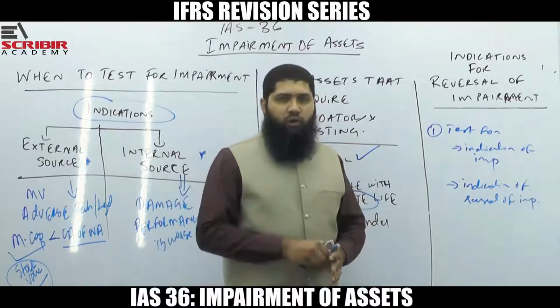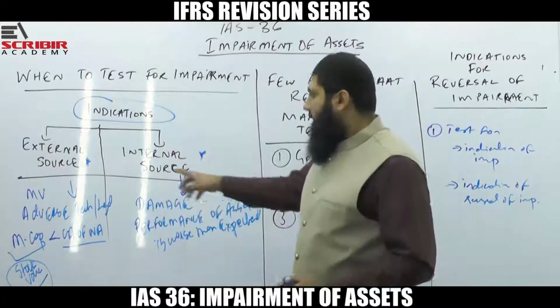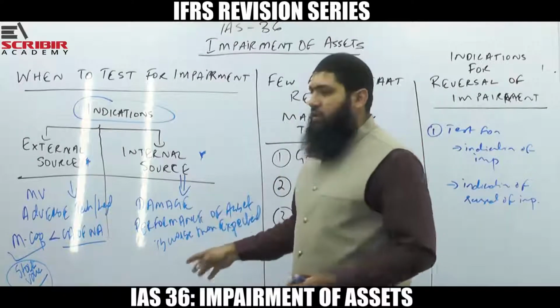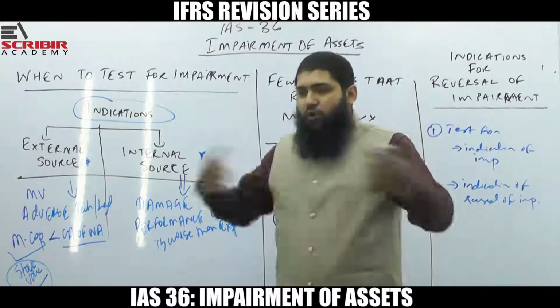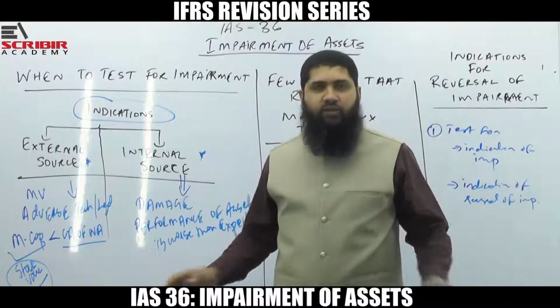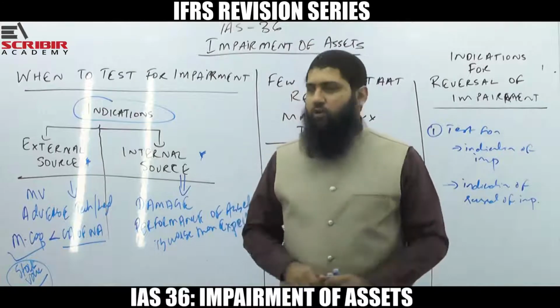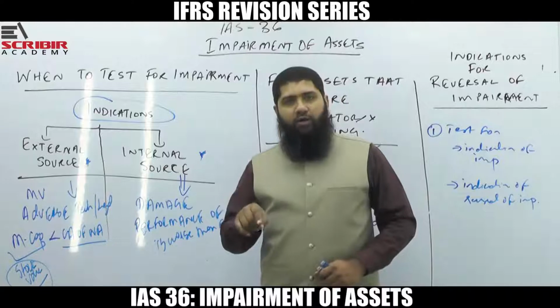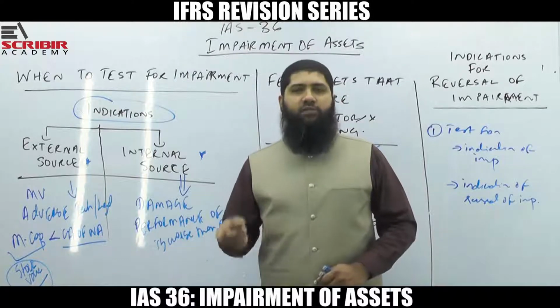Now, what could be those indications? Again, market value goes up. Again, favorable technological environment. Again, the performance of the asset is more than what was expected. So this is how things are going to go about. The next thing that we are going to discuss is how we recognize the reversal of impairment.